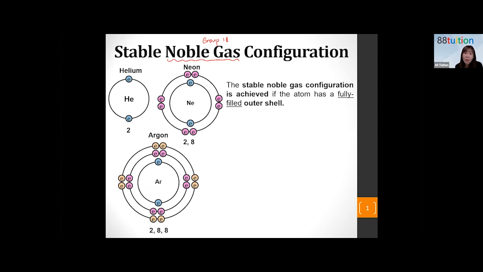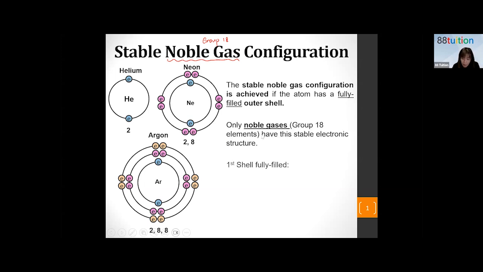So it also depends on how many electron shells are required for the atom. Helium only needs 1 electron shell because it has only 2 electrons, but we don't need to have 1 empty shell floating there, it won't appear. Next, neon is 2.8, and 2.8 means it is already fully filled for the first and second shell. Does it need a third shell? No, it doesn't.